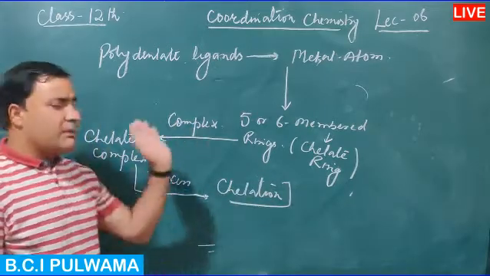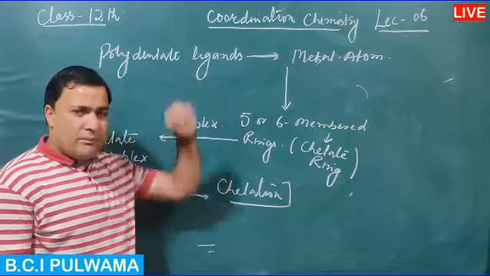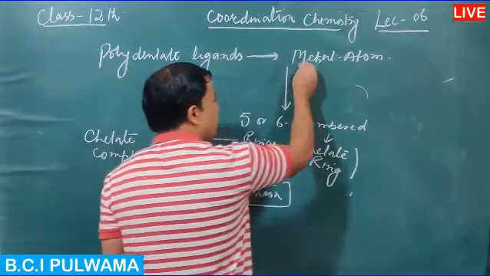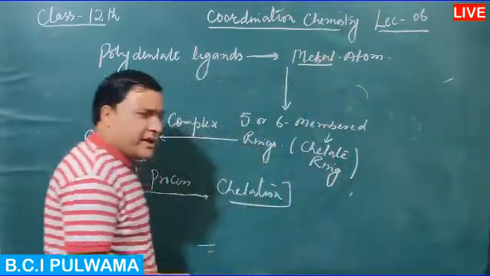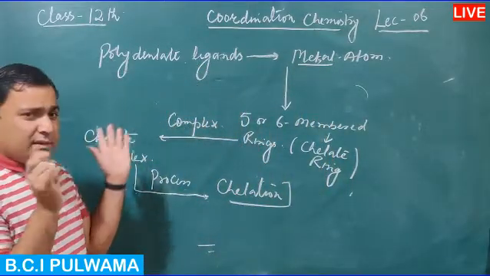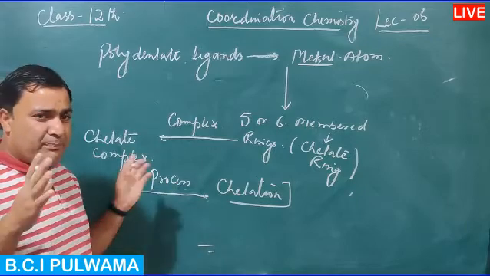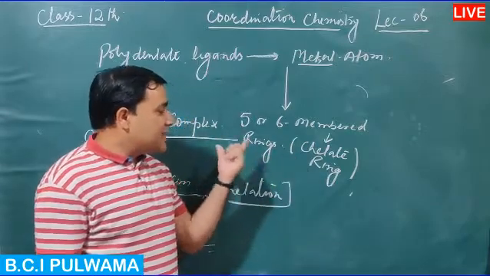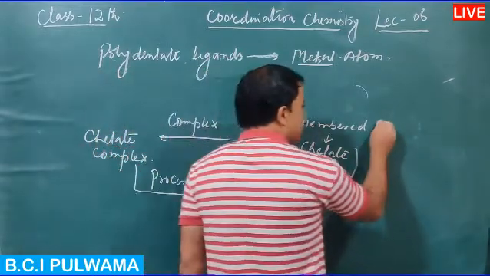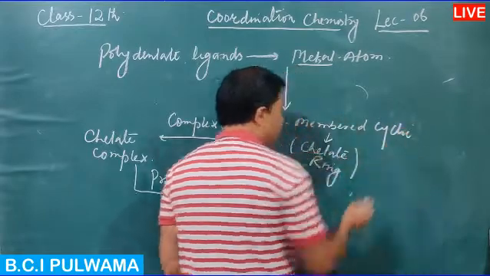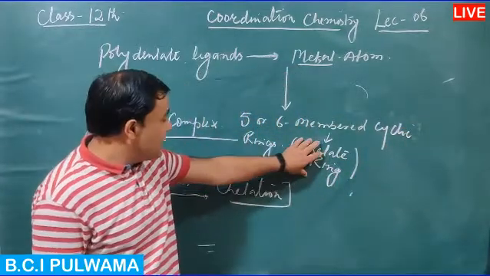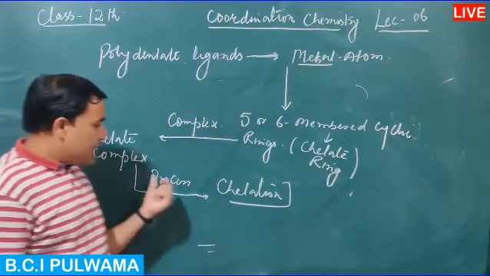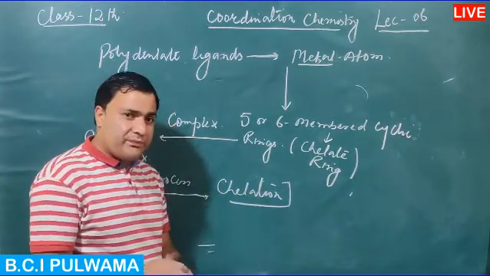This is a different topic, but briefly, the characteristic of polydentate ligands is that they form coordinate bonds with metal atoms or metal ions. Then the coordinating groups are positioned in such a way that 5 or 6 membered cyclic rings form. This is 6 membered. This is a cyclic ring. Every such ring is known as chelate ring, and then this complex is the chelate complex, and the process is known as chelation.